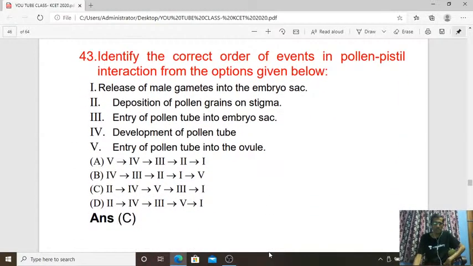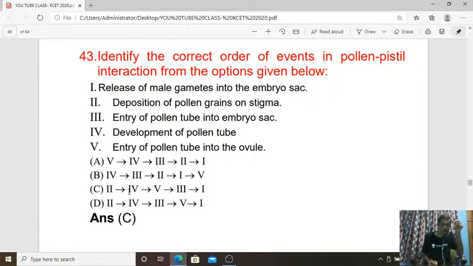42nd. Then 43rd question. Identify the correct order of events in pollen-pistil interaction from the options given below. So what is the answer? The answer is C. First of all, what happens? Deposition of pollen grain on stigma. Then development of the pollen tube.